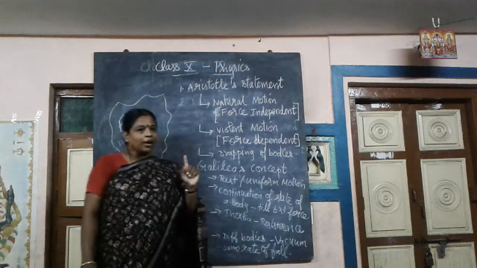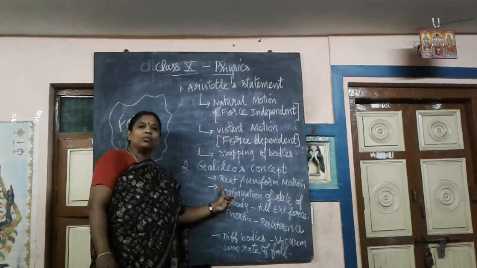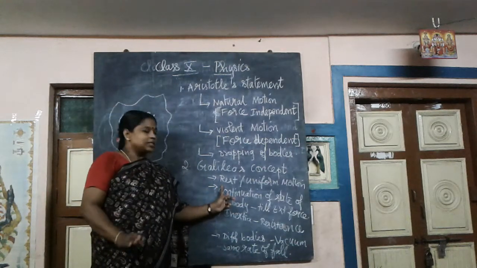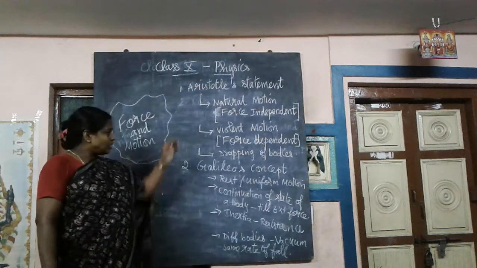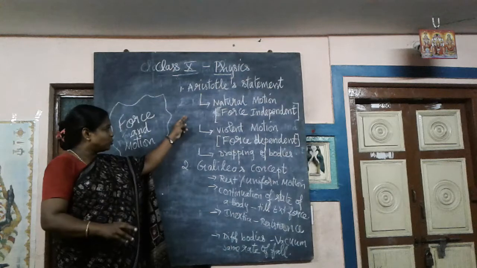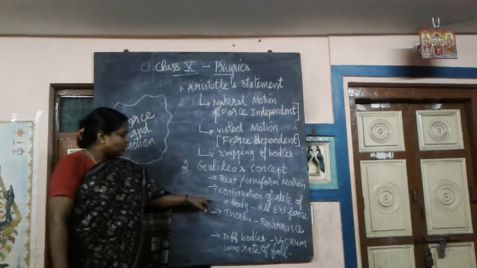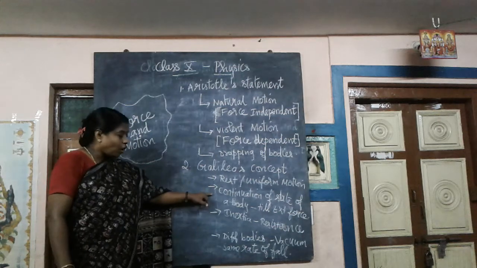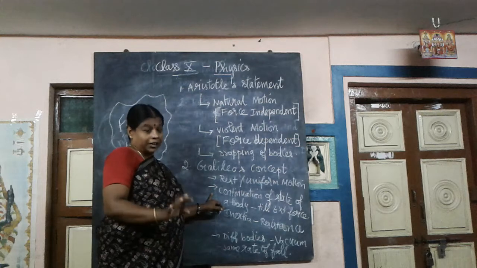So what is the first point explained by Galileo? He says the natural state of bodies is the state of rest or the state of uniform motion. A simple concept added to Aristotle's concept, that is uniform motion. Now what is the second point? A body continues to be in its state.